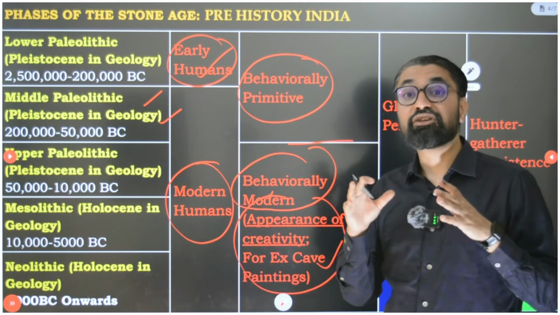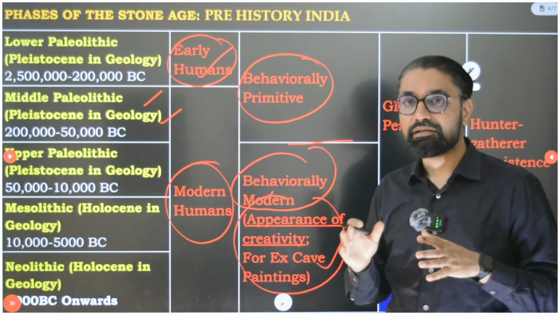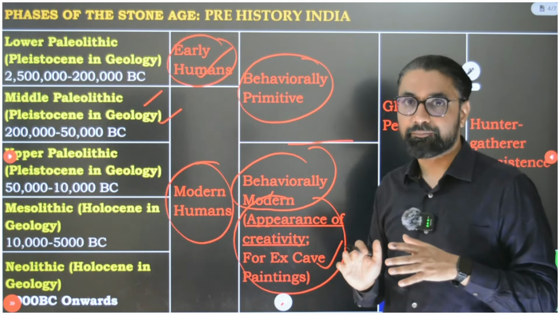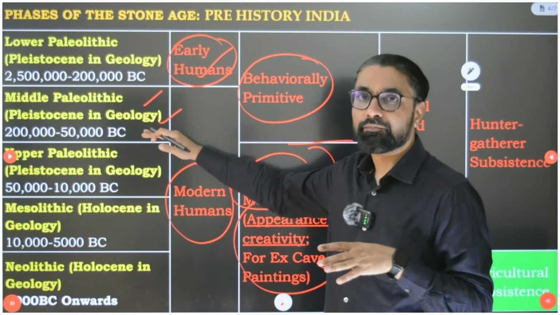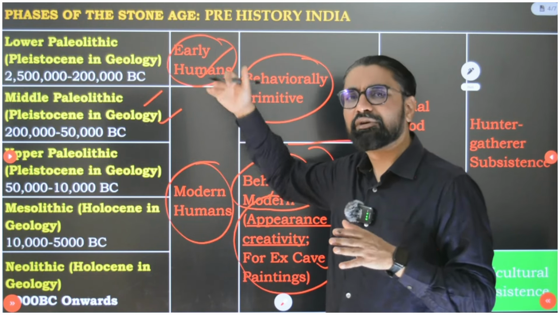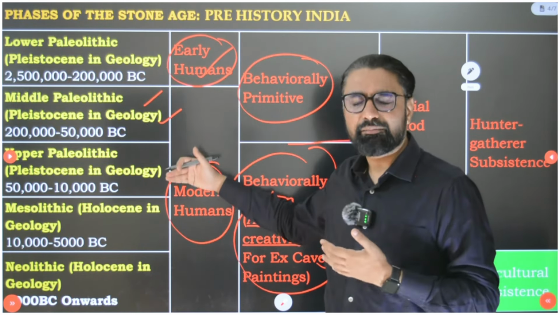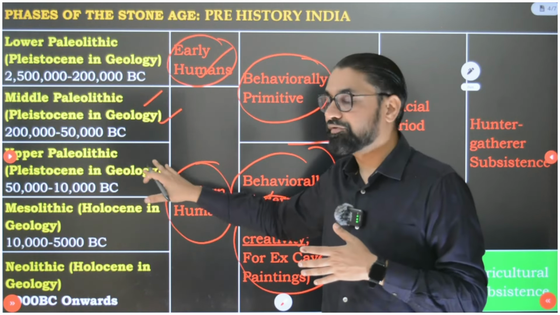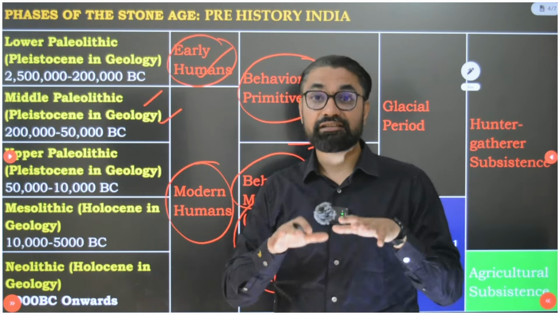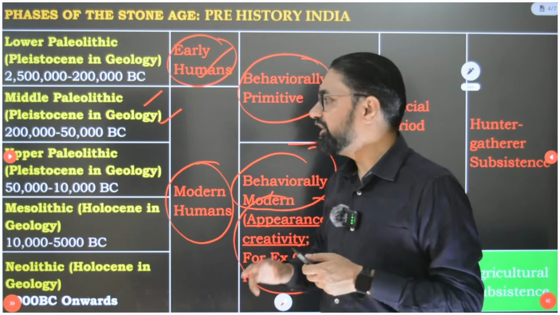And when humans become intellectually modern, that time period is considered Upper Paleolithic. When we become physically modern in looks, that is Middle Paleolithic. Lower Paleolithic, we were like chimpanzees, but a little bit different. Where we are physically totally different from chimpanzees, Middle Paleolithic. When we are intellectually different, Upper Paleolithic. And its expression we see in the form of cave paintings.